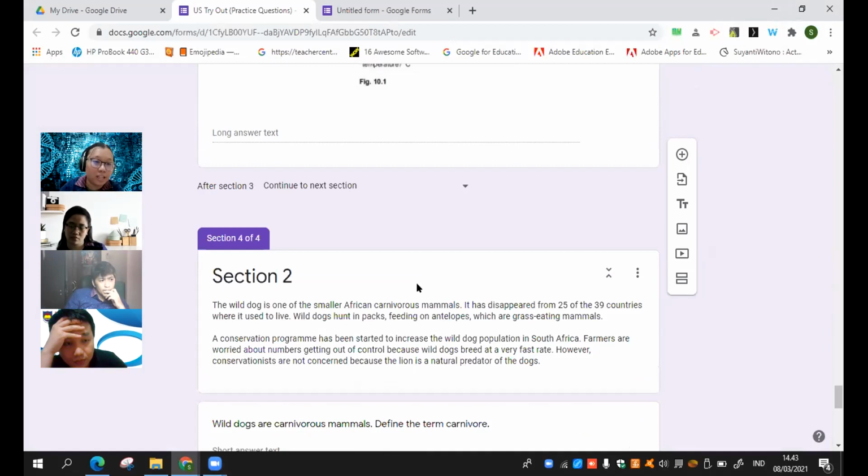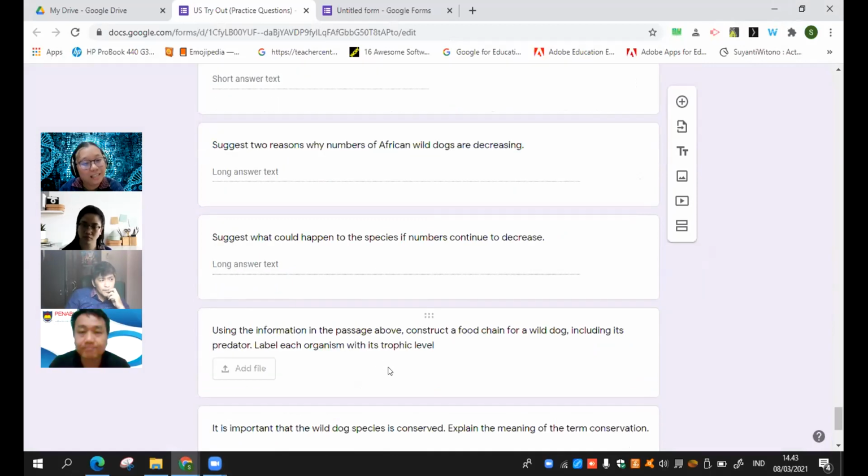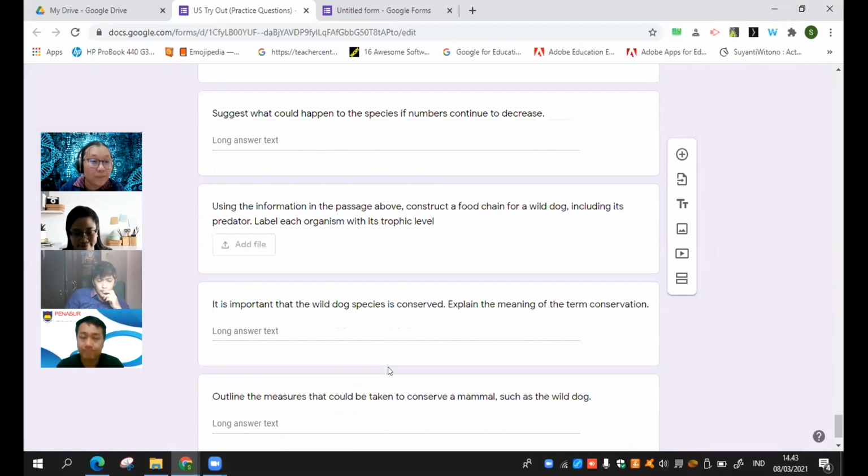part or question, I put into another section. I put into another section. This is another section like that. It's a bit complicated. Yeah, a bit complicated.